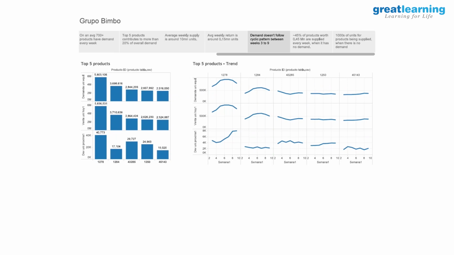You may have to think about the demand pattern. When I want to study the demand pattern, we are trying to put them in slabs.